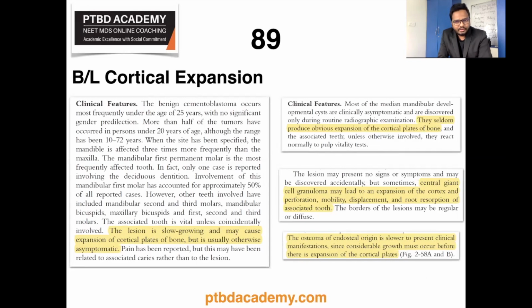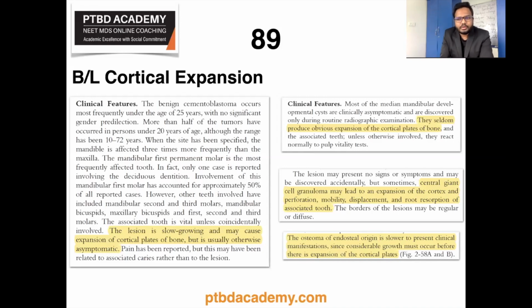Okay, moving on to the next topic, buccolingual cortical expansion, and I got several cysts as keywords, so I tried to incorporate as many as possible based on the information available in Shafer. So as you can see, left side, benign cementoblastoma, as you can see in highlighted text, the lesion is slow growing, may cause expansion of cortical plates of bone, but is usually otherwise asymptomatic.